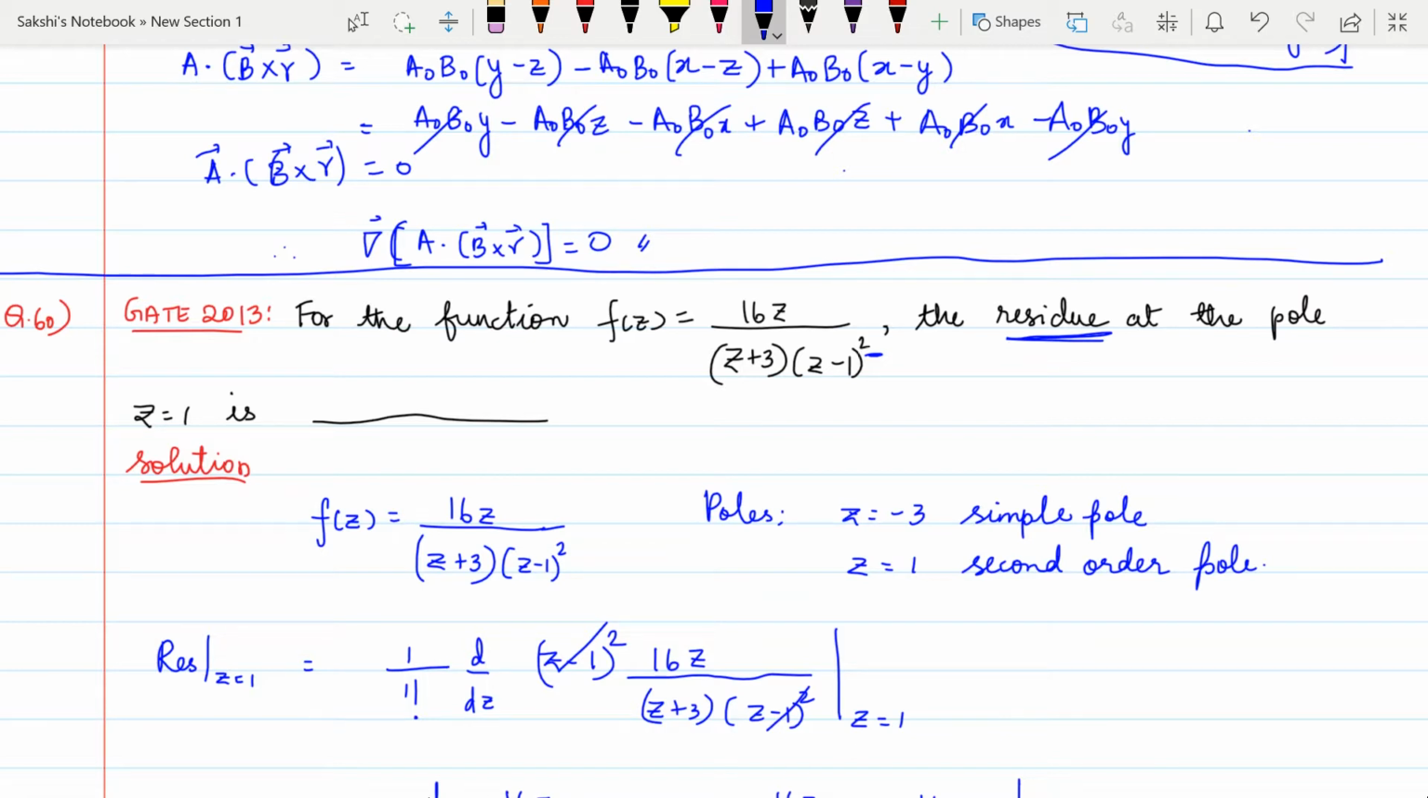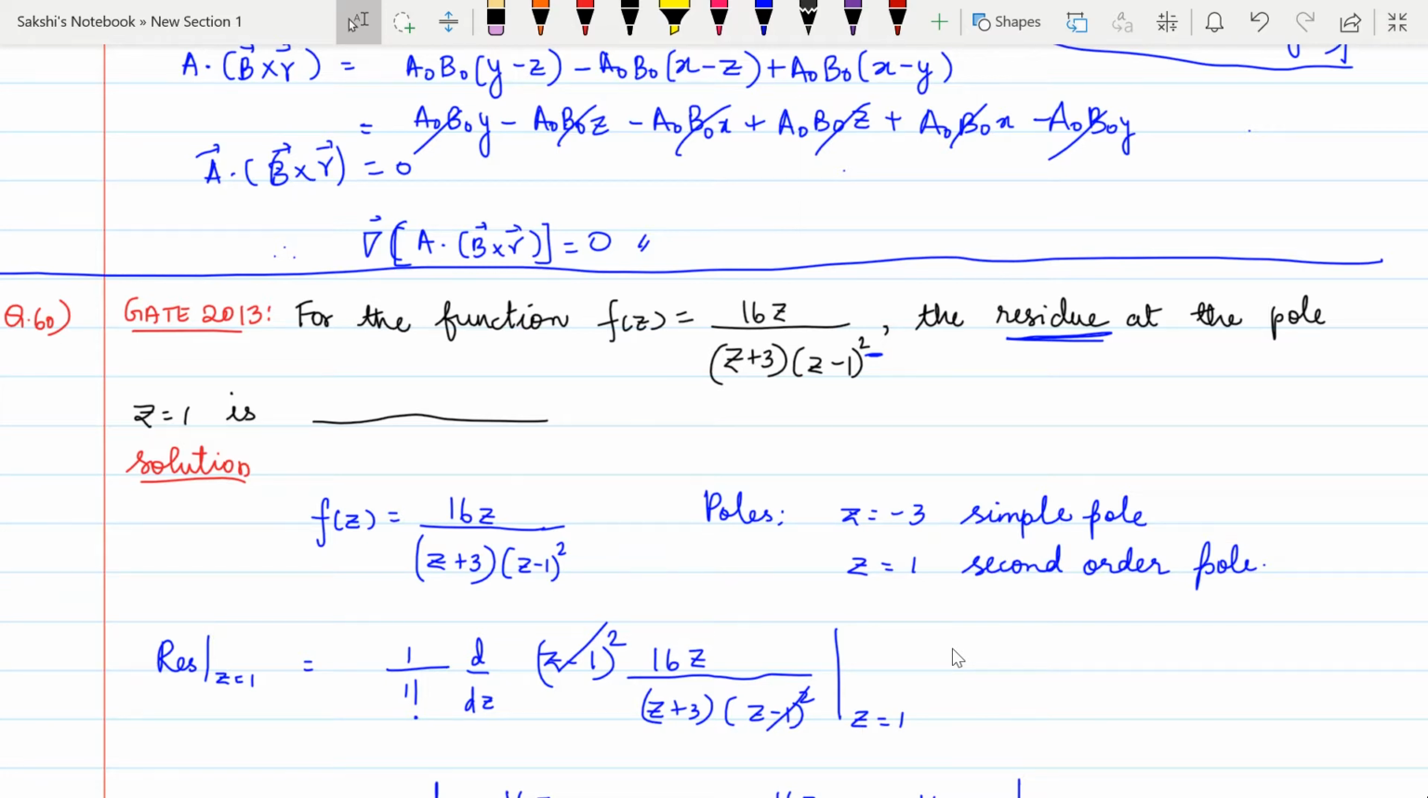According to the formula, I'm just writing the residue formula over here. I have to differentiate once. I'm going to differentiate once this entire function after cancelling my z minus 1 whole square. Then after taking the differentiation, I can just substitute z is equal to 1.